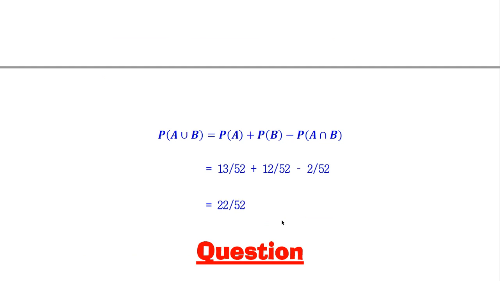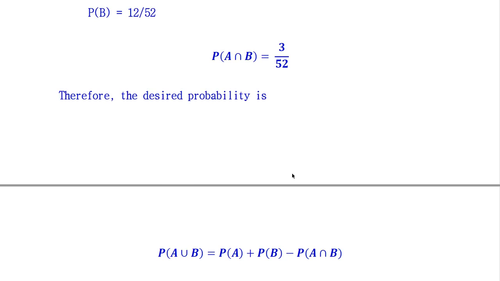So the formula for not mutually exclusive events is probability of A union B is equal to probability of A plus probability of B minus probability of A intersection B. So probability of A is equal to 13 over 52 plus probability of B is 12 over 52 minus probability of A intersection B is 3 over 52.